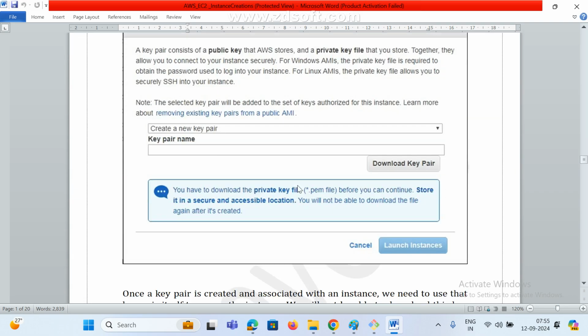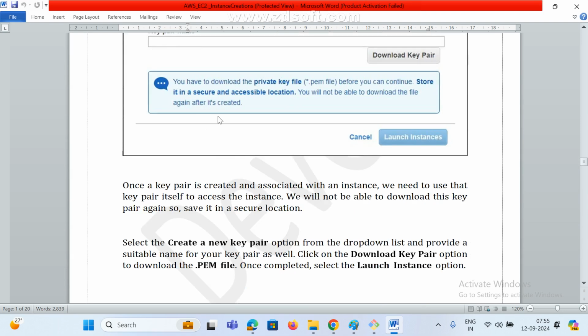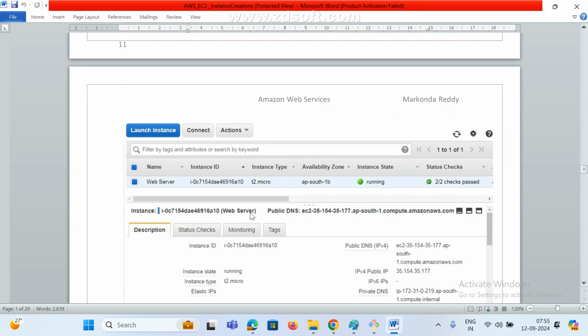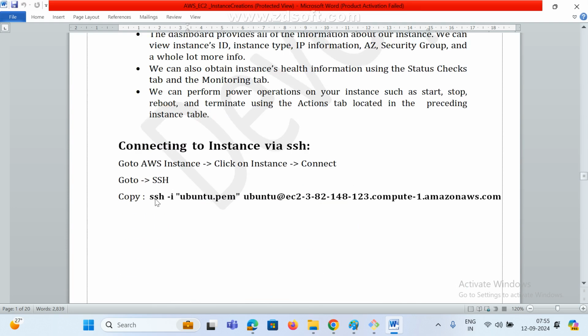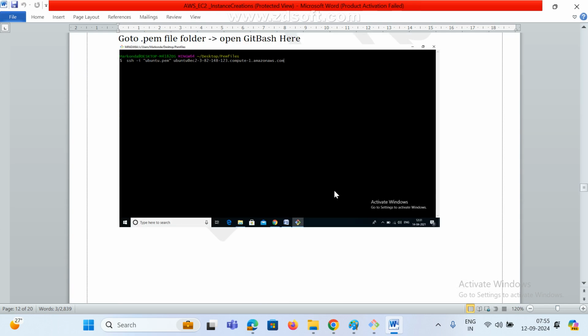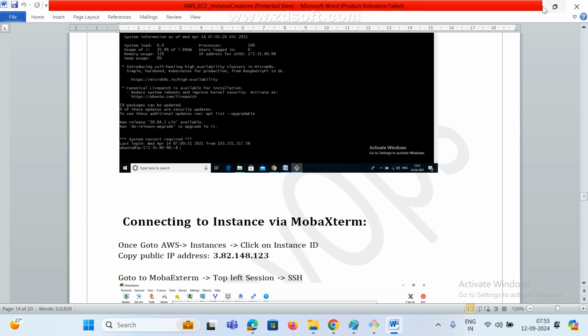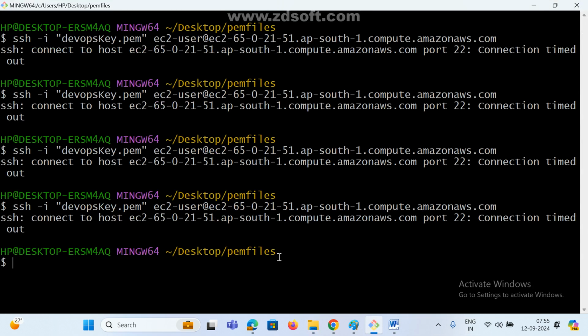These are the steps, how it will work. See here, key pair, and how to create a key pair. Now see here, we can check the description, monitoring, connecting. How are we connecting? Like this way. Connect to instance via SSH. Now finally we are connecting to our instance. Now let's try whether it is connecting. Now try it.